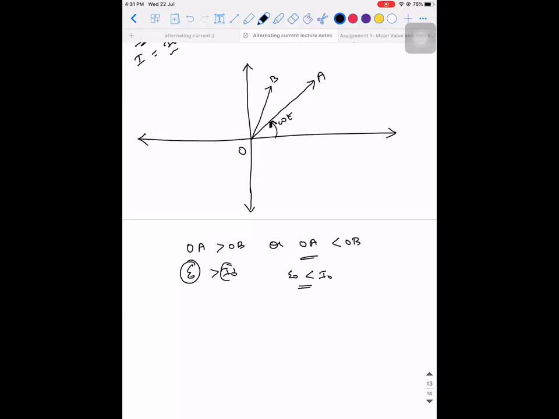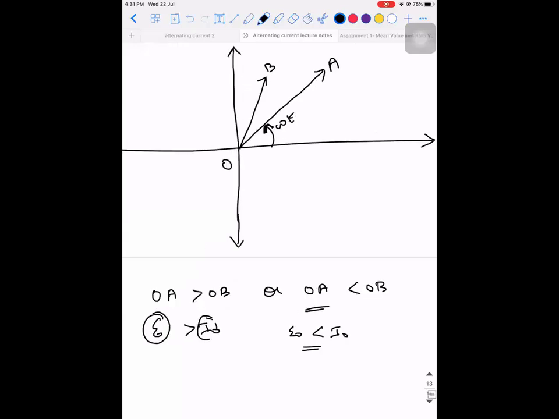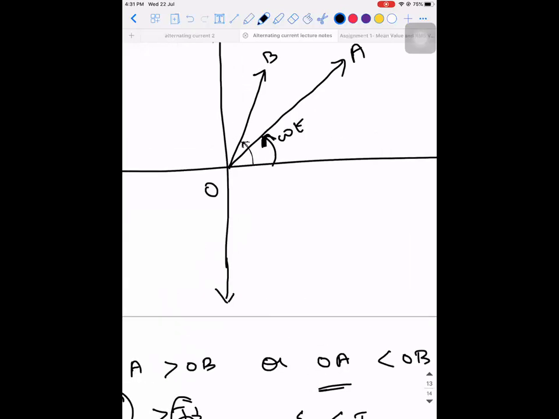What will this angle be? This angle will be omega t plus phi. Accepted. So what will be the difference, how much extra has phi?